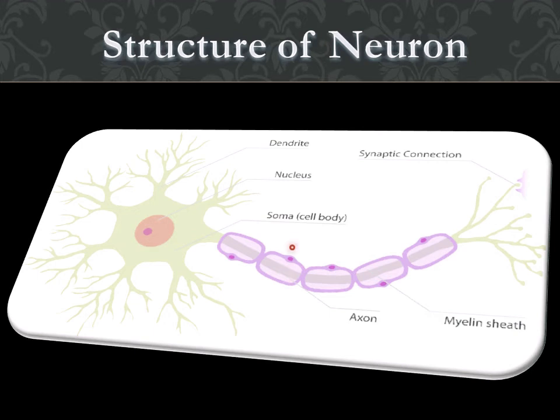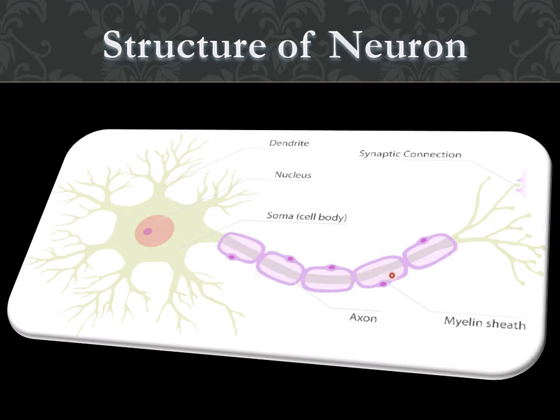This myelin sheath will protect the cell from electric injuries or electric shocks, and this myelin sheath has some gaps between its coverage. The gap between the two myelin sheaths is this gap. The gap between two myelin sheaths is called node of Ranvier. This is the structure of a neuron.